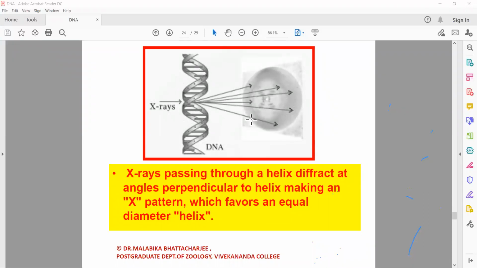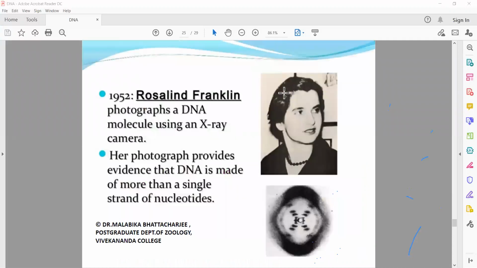Pauling had said it was a triple helix. They negated that because they found this definite X pattern on the film. And that is how they concluded that DNA is a double helix. And as I said, she's the tragic lady of DNA discovery. Her photographs provided evidence that DNA is made up of more than a single strand of nucleotide. It also provided evidence that it is basically double helical in nature.